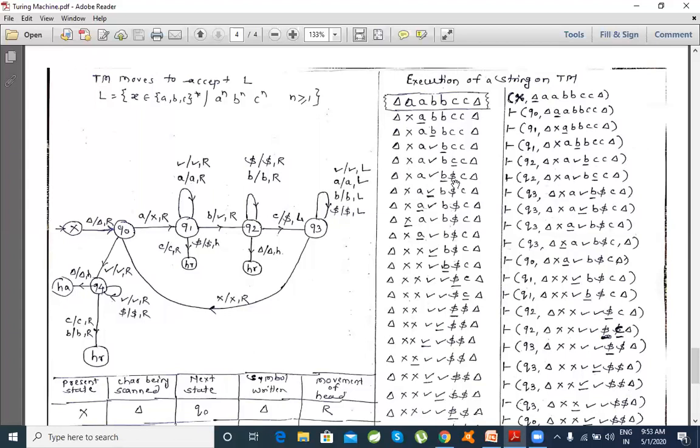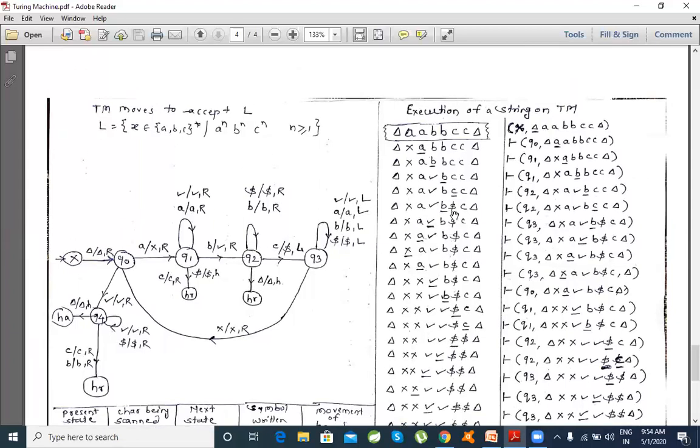Once you replace this C by dollar, the machine moves to the left. Now it doesn't matter, it keeps moving left. For the next condition, it replaces this b by b and moves towards left. In the next step, it replaces this tick mark by tick mark and moves left.